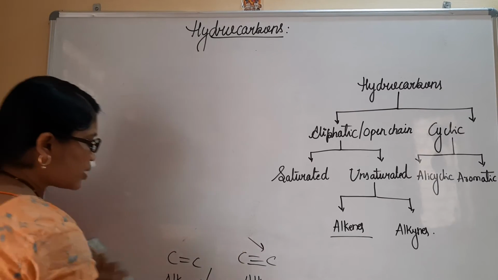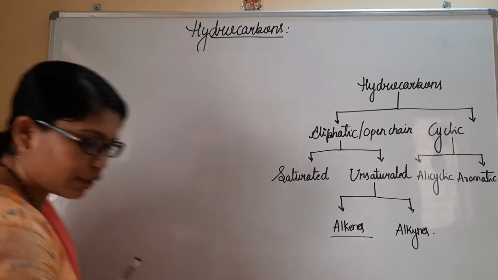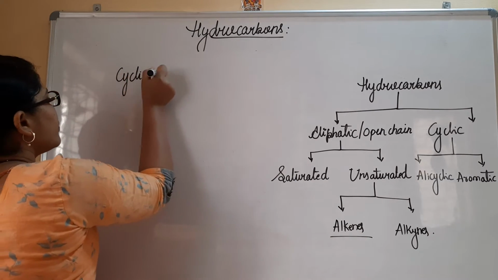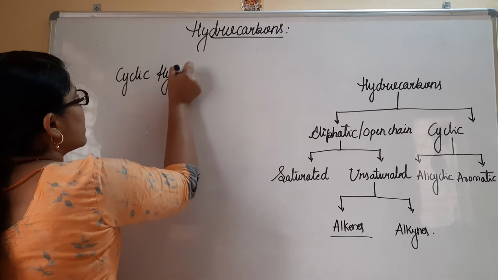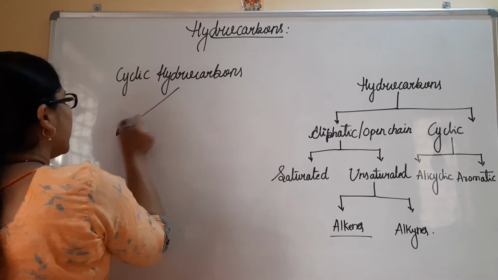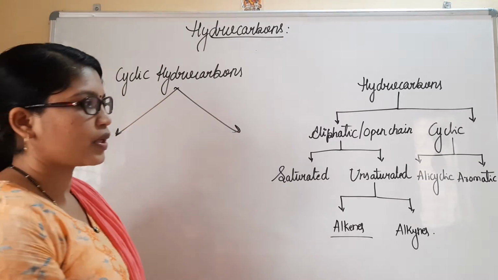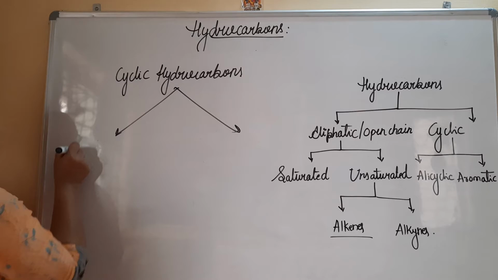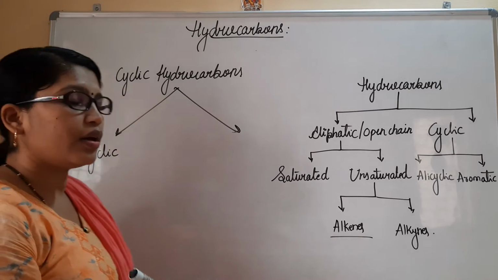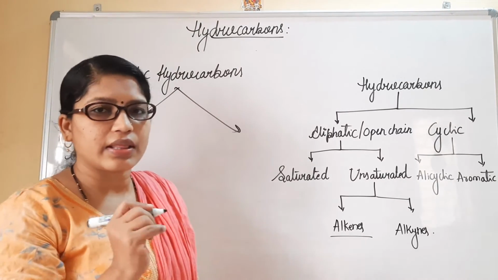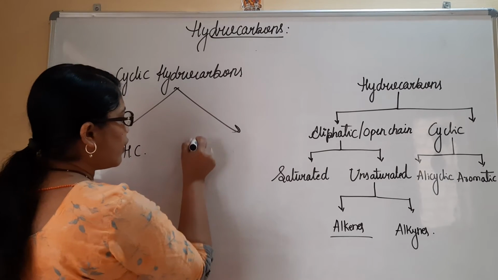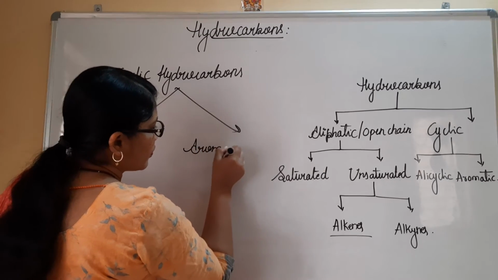Under the cyclic compounds category, I have two broad categories. Cyclic hydrocarbons have been categorized into two types. The first one is alicyclic. Alicyclic means they have a bond as a cycle or ring in their structure. Then I have aromatic hydrocarbons.